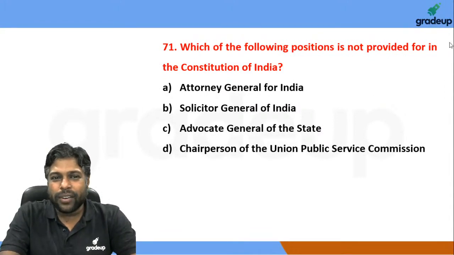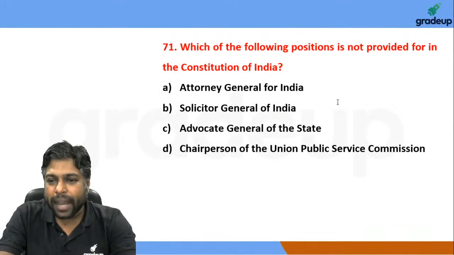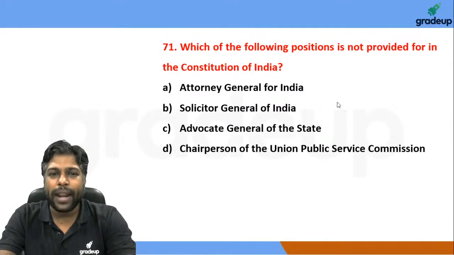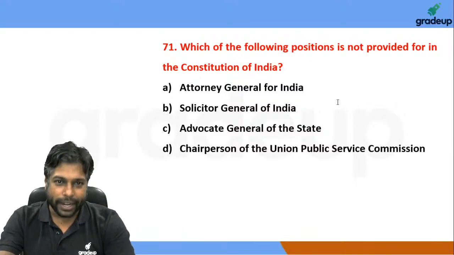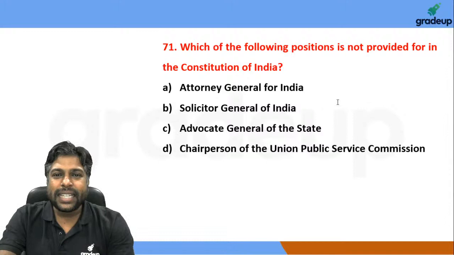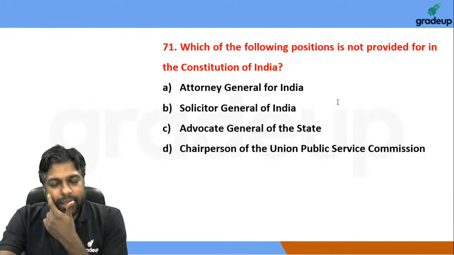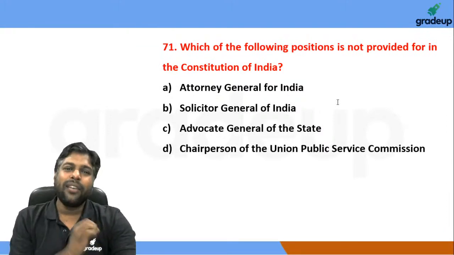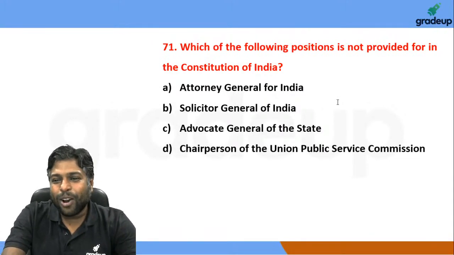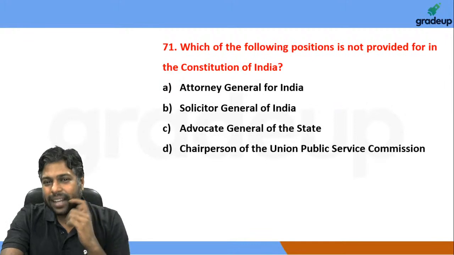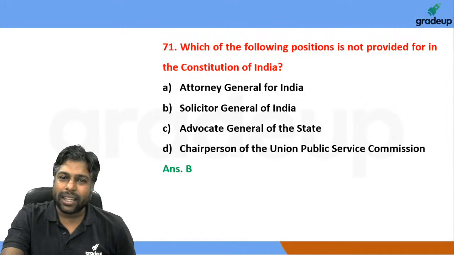So we have the first question right in front of us. Which of the following positions is not provided for in the Constitution of India? Under Article 76 of the Constitution, we have the Attorney General of India. Under Article 165, we have the Advocate General. Under Article 316, we have the Chairman of the Union Public Service Commission. Solicitor General of India is not a constitutional office. It is not provided for in the Constitution.